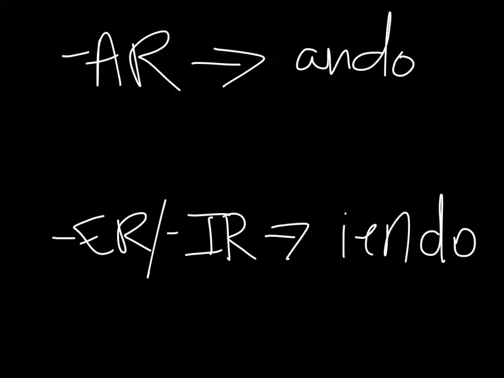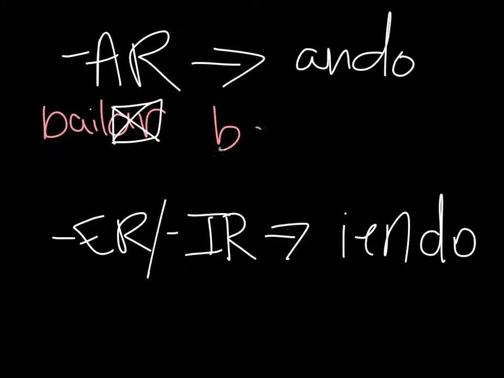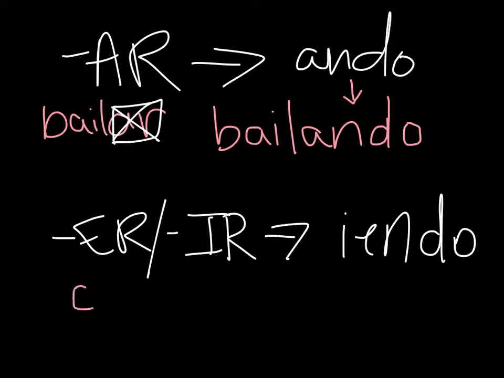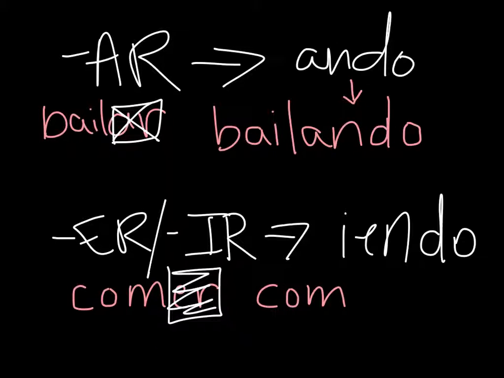So, AR verbs are going to end in ando. An example would be the verb to dance, bailar. We're going to do our usual drop our ending. So we're left with our stem. And then we add ando, bailando, dancing. An example with an ER verb, comer, to eat. We're going to drop our ER ending. So we are left with com. And then I'm going to add my yendo, comiendo, or eating.